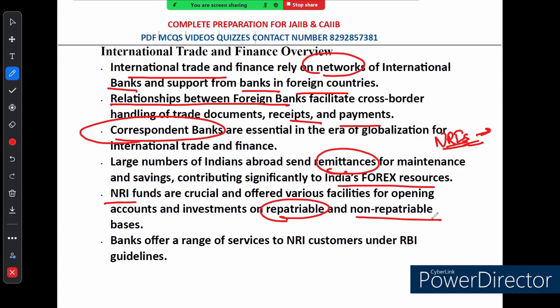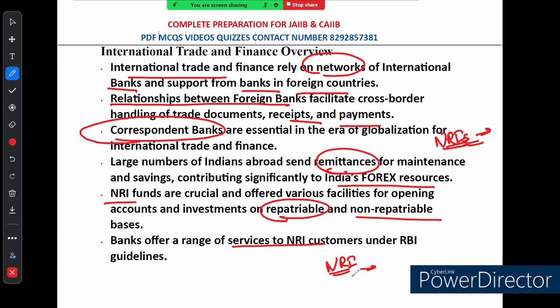And the last topic is, to make all this possible, banks offer a wide range of services specifically for NRI customers, all under the guidelines set by the Reserve Bank of India. Whether it is opening an account, investing or handling a remittance, these services are designed to meet the unique needs of NRIs while ensuring everything is done safely and securely.